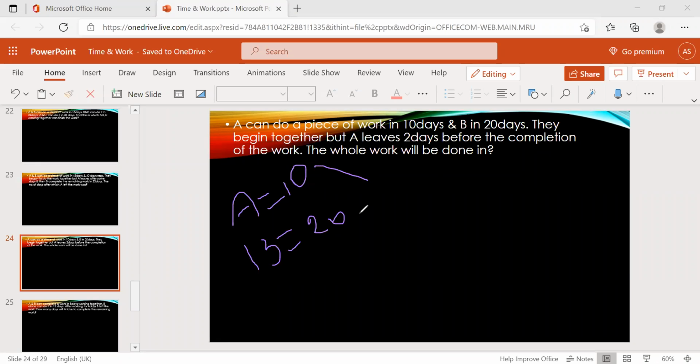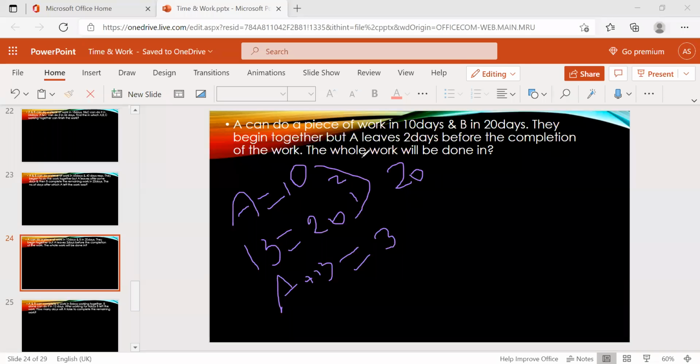First take the LCM, which is 20. A is 2 units, B is 1 unit, and A plus B equals 3 units. So 3 units in a day, A plus B.